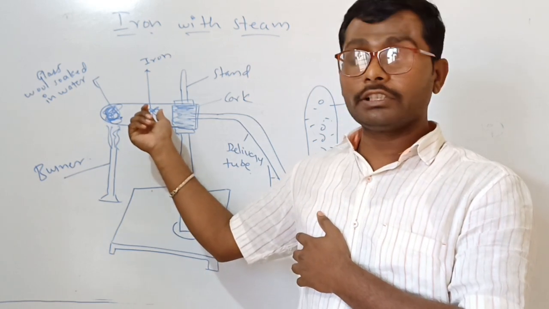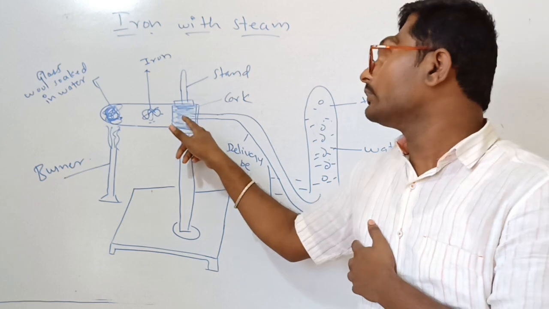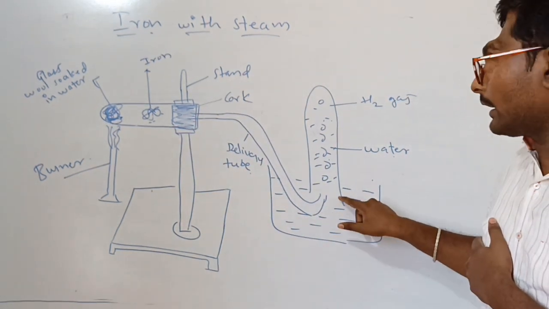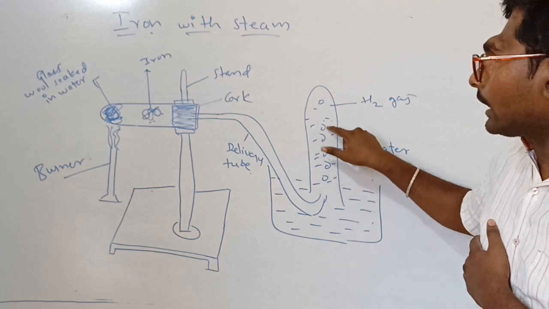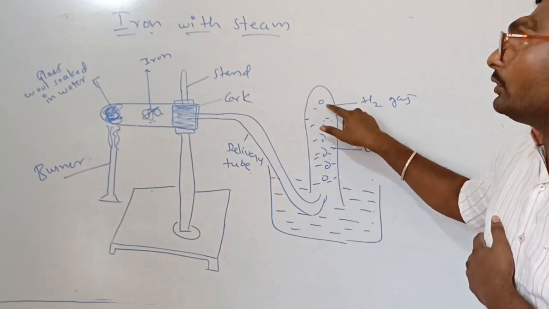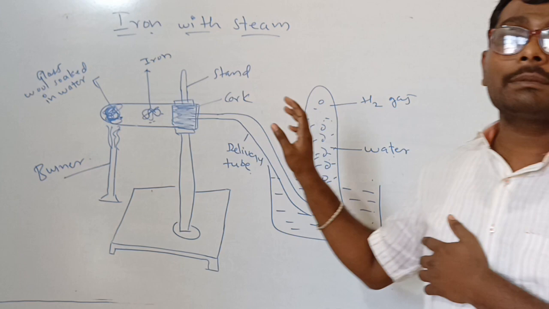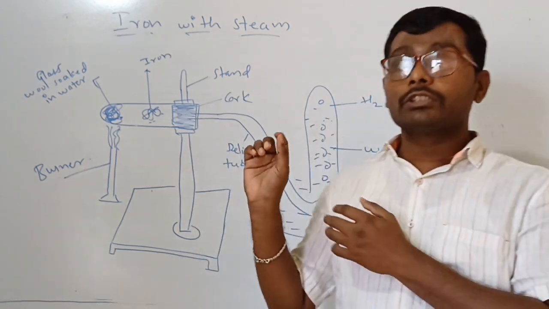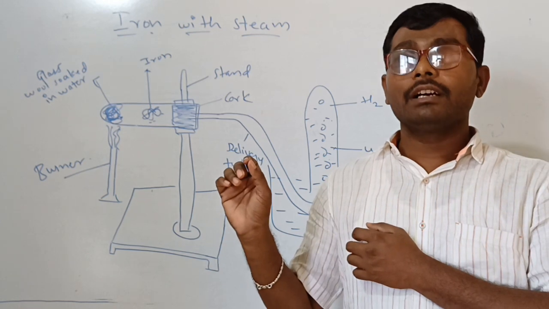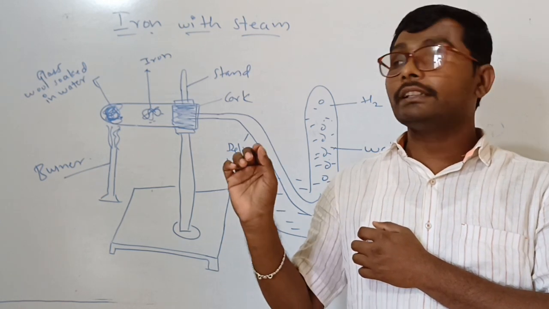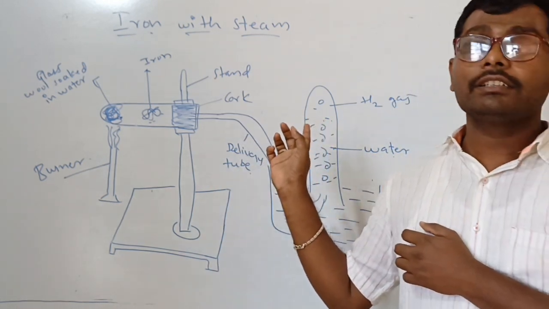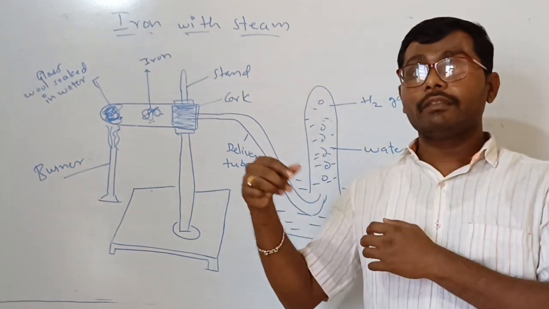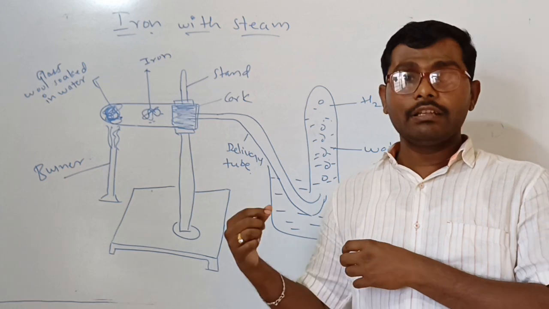The H2 gas passes through the delivery tube into the beaker of water, forming bubbles. These are the H2 gas. This is a very important part of your examination. When iron reacts with steam it produces Fe3O4, and you get hydrogen gas. I will explain the animated video next.